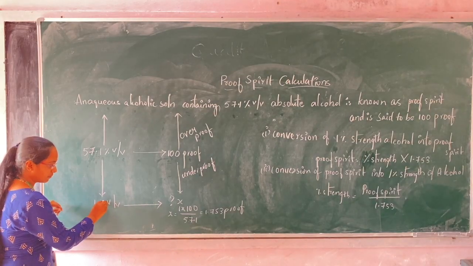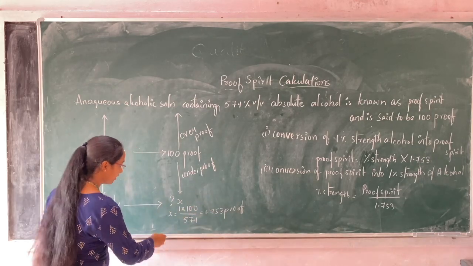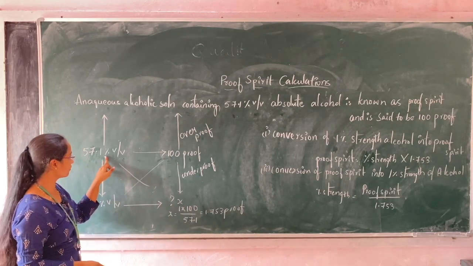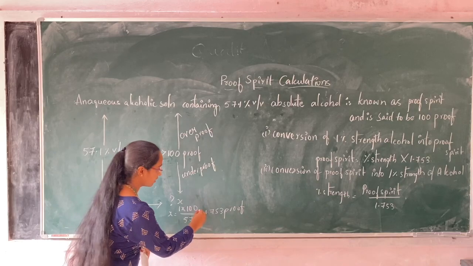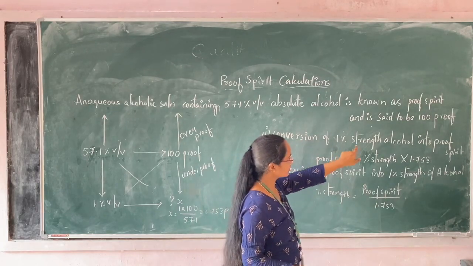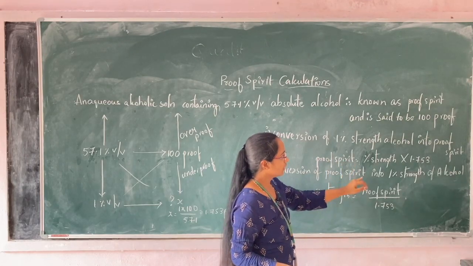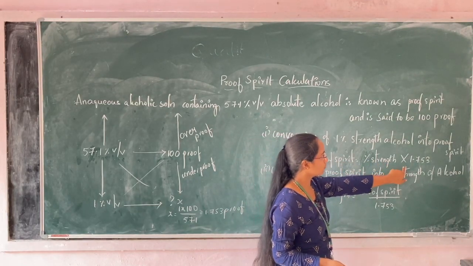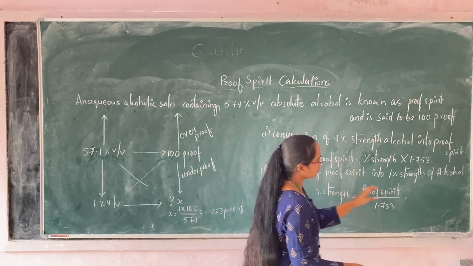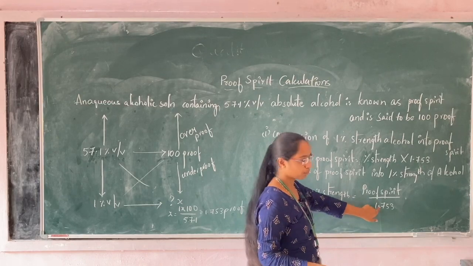For 1% volume by volume alcoholic strength, how much will be the proof? Here I am calculating by cross multiplication: 1 into 100 by 57.1% volume by volume. The answer will be 1.753 proof. For the conversion of 1% strength alcohol into proof spirit, the standard formula is: proof spirit is equal to given percentage alcoholic strength into 1.753. For the conversion of proof spirit into percentage alcoholic strength, percentage strength is equal to given proof spirit by 1.753.